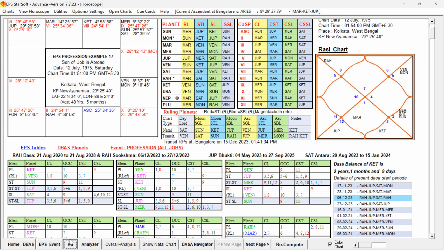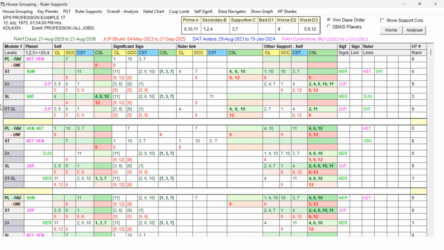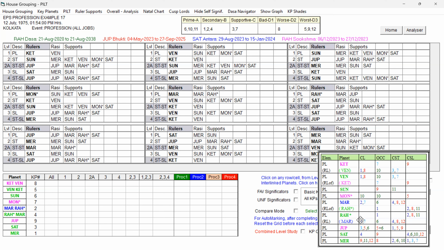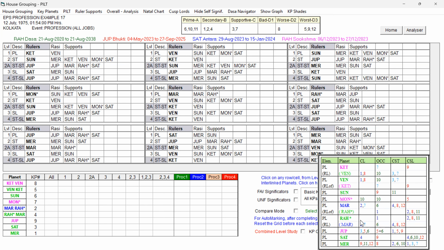One thing I would like to remind you, as I told you in the previous videos also: assigning the colors to the self-significators is based on the type of event and also according to your understanding. That can vary from chart to chart. Green means it is favorable on the higher side, and light green means favorable, along with some weakness, so some obstacles may be there.